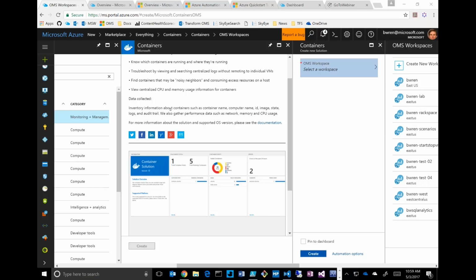Plans for SCOM into SaaS, maybe integrating to OMS. I'm assuming that means basically, why don't we just take SCOM and put it in the cloud? I'll put it this way: if I did know that we were going to do that, I probably wouldn't be allowed to say so.